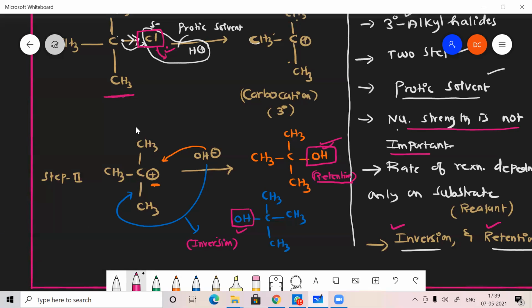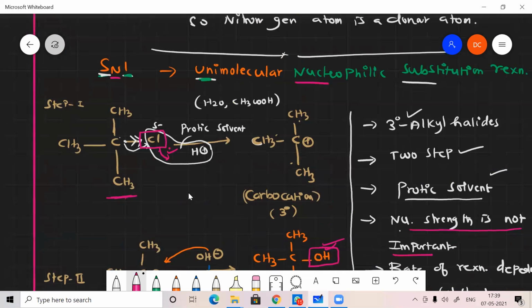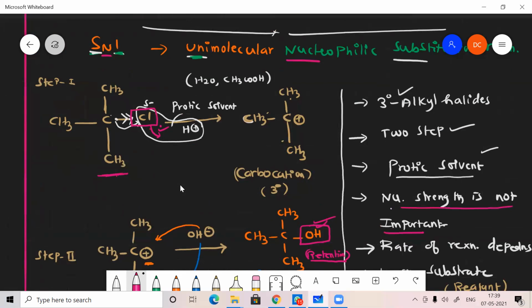This is also solved. And one more thing. You may have a doubt: why is the nucleophile getting attached in the second step? Why can't it attack in the first step itself? Suppose the nucleophile has a negative charge; Cl will also have some partial negative charge. So both are negative and direct attack is not possible. There is repulsion. That is the first reason. So front side attack is not possible.